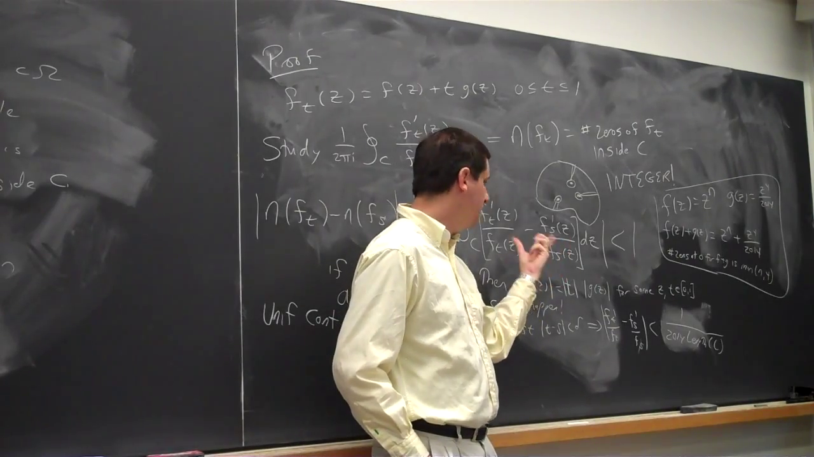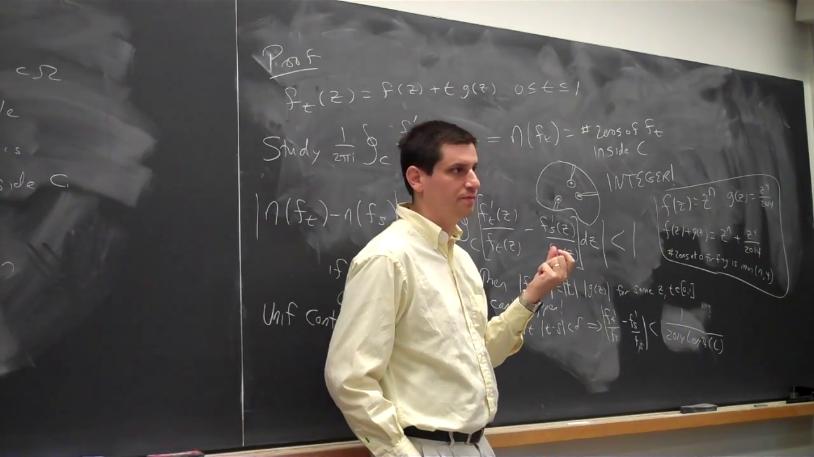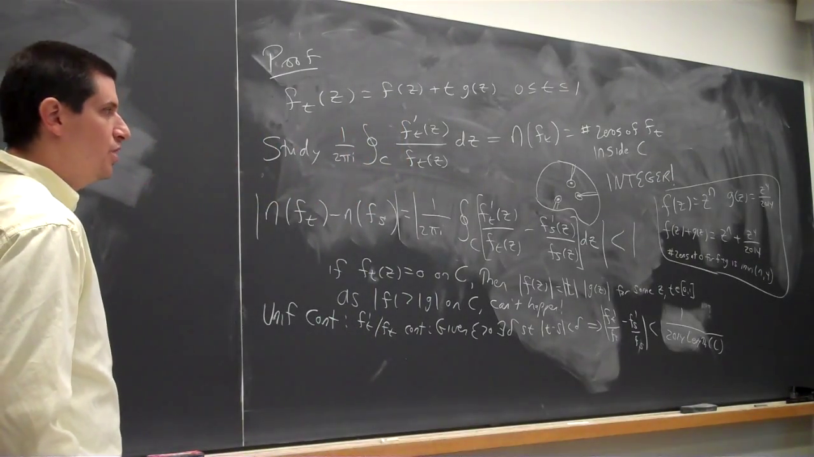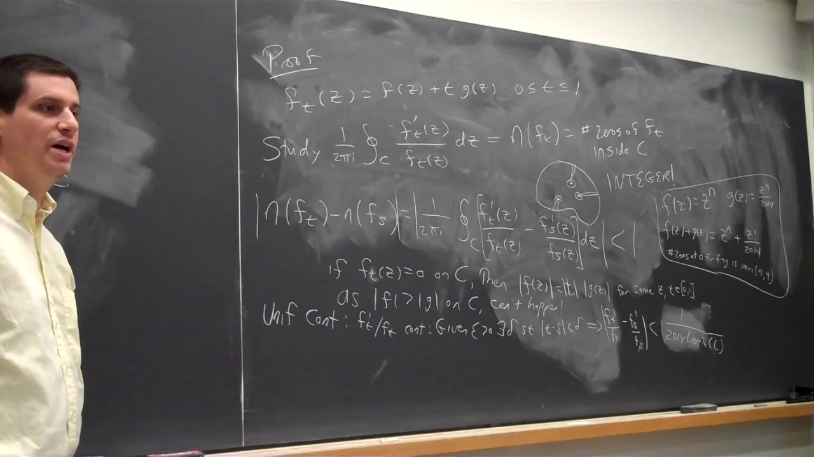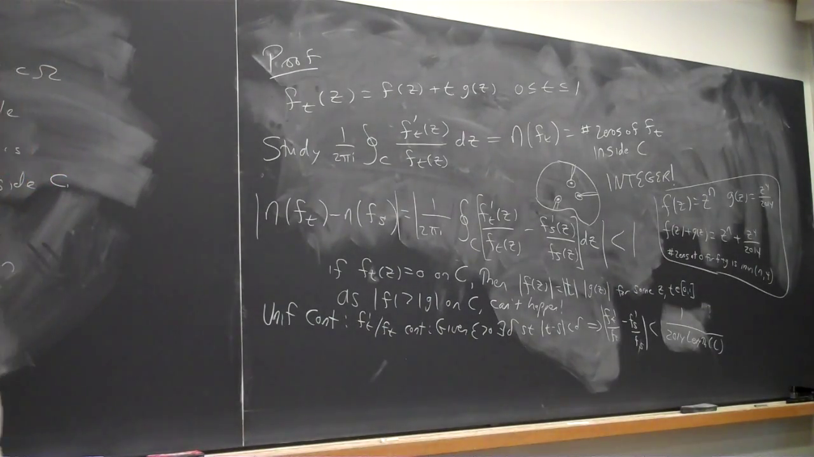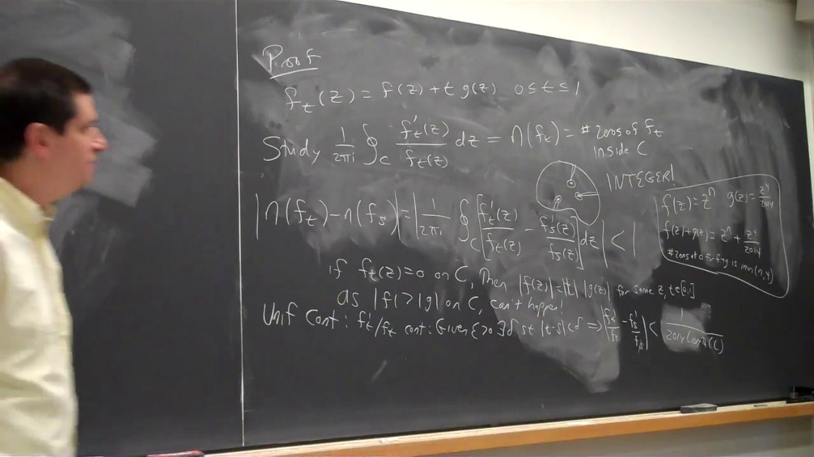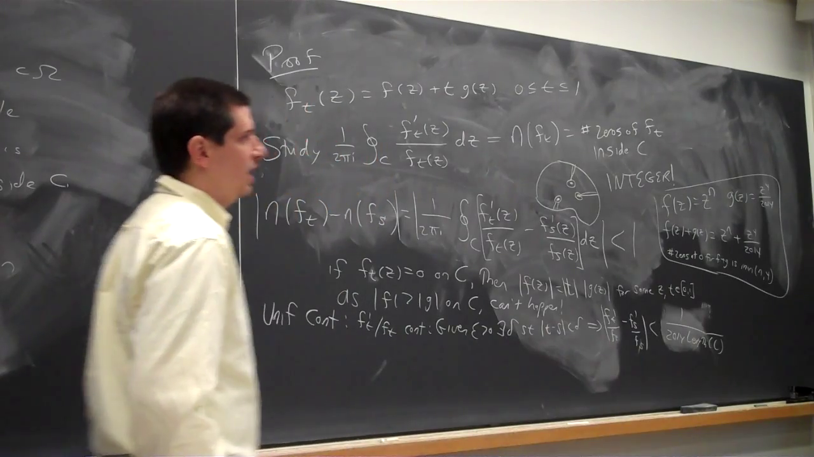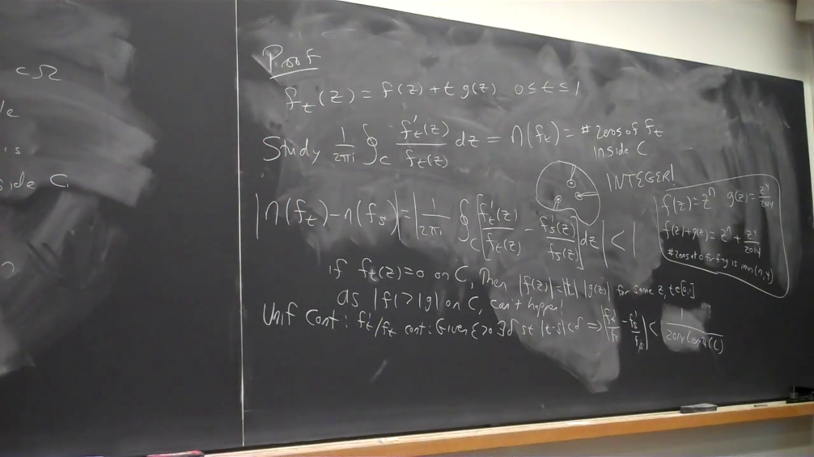And so if I make s and t sufficiently close to each other, I see that they have to be the same value. So this proves that the function is continuous. And now that it's continuous, the only continuous function that's integer valued is constant. So I could even drop the t subscript here. And so we get the number of zeros of f is the same as the number of zeros of f plus g.